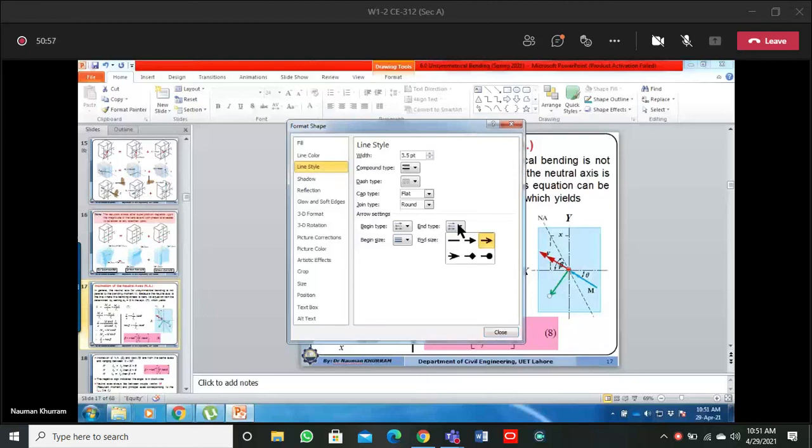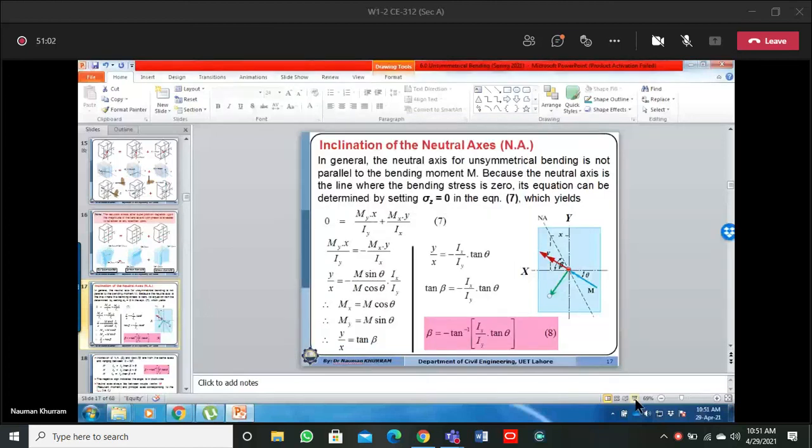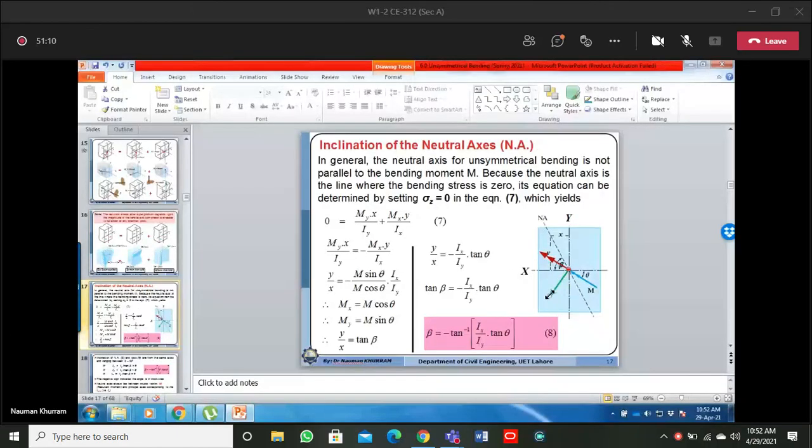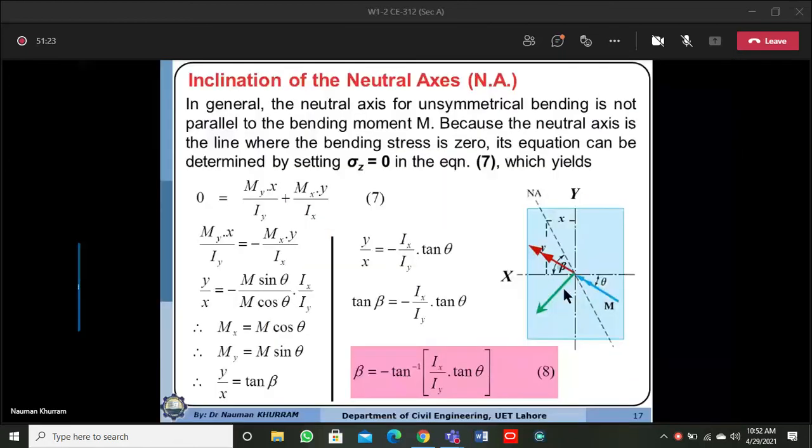So here, this is the direction of the resultant deflection. So the resultant deflection is always perpendicular to the neutral axis. Whatever this angle is will be the same as this angle or this angle, which is equal to beta. So the resultant deflection is always perpendicular to the neutral axis, and this beta and this beta will be the same.